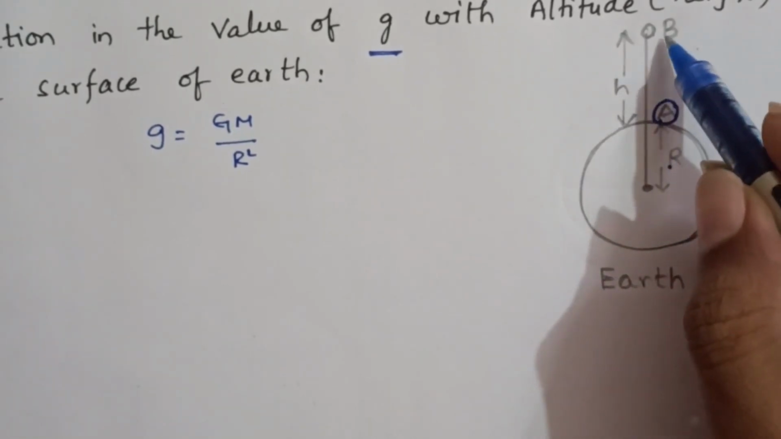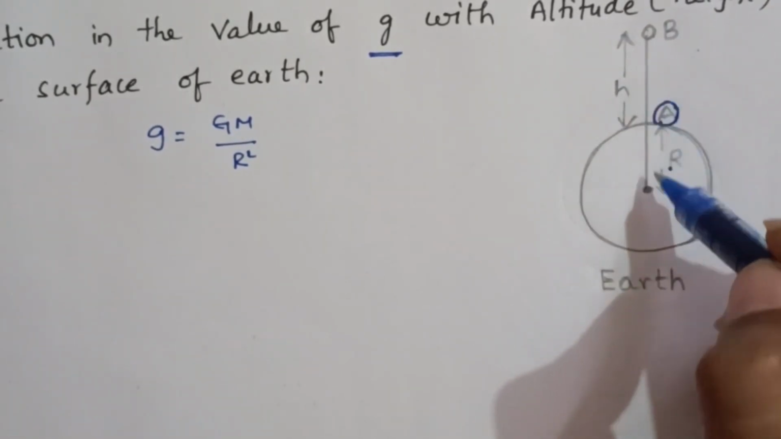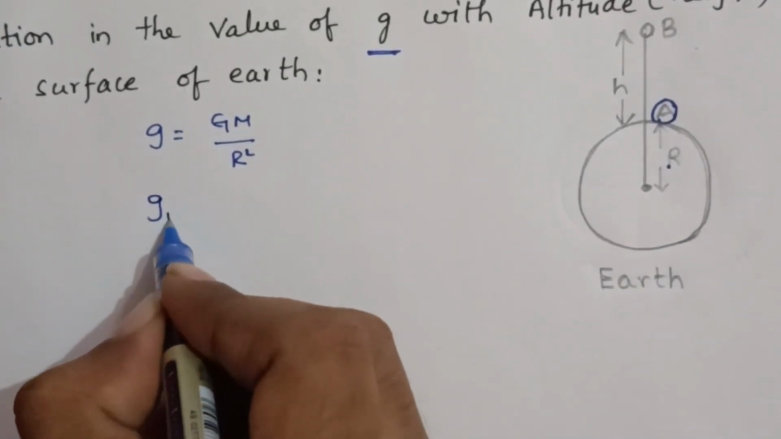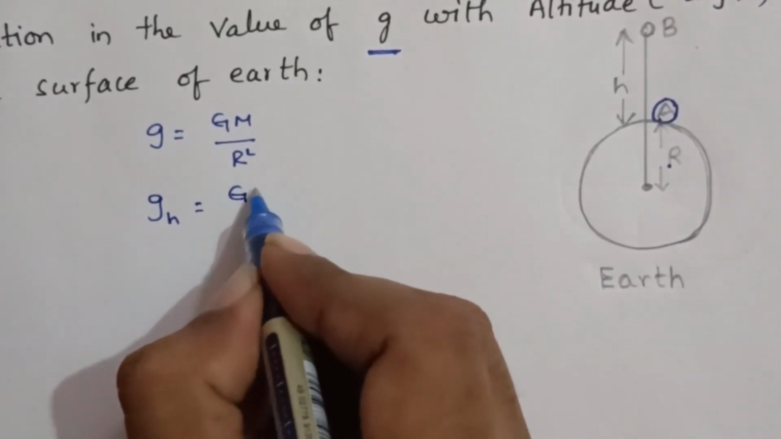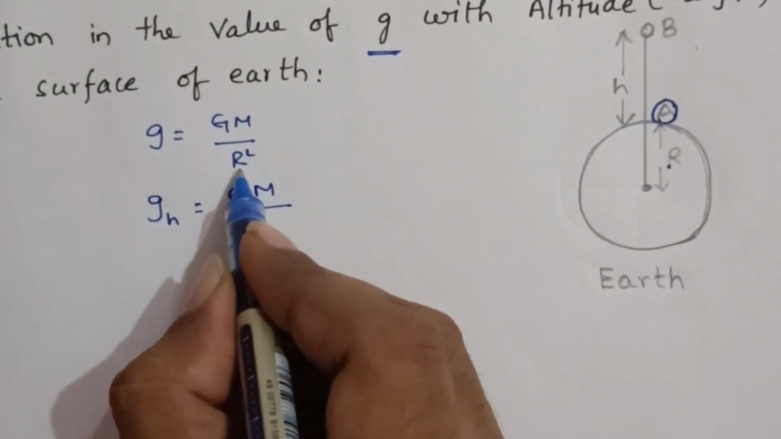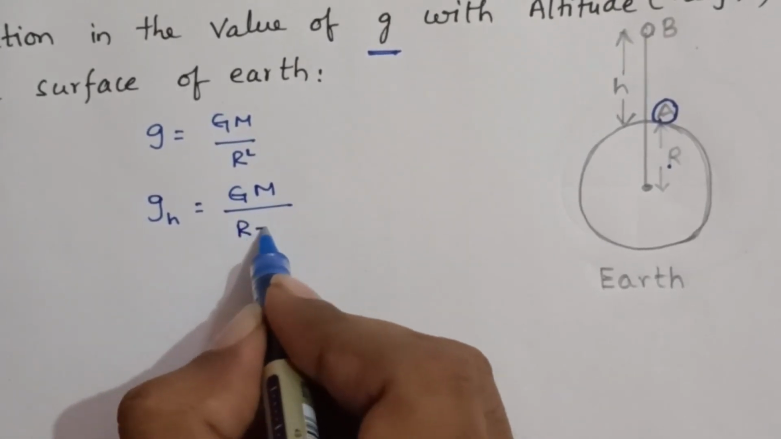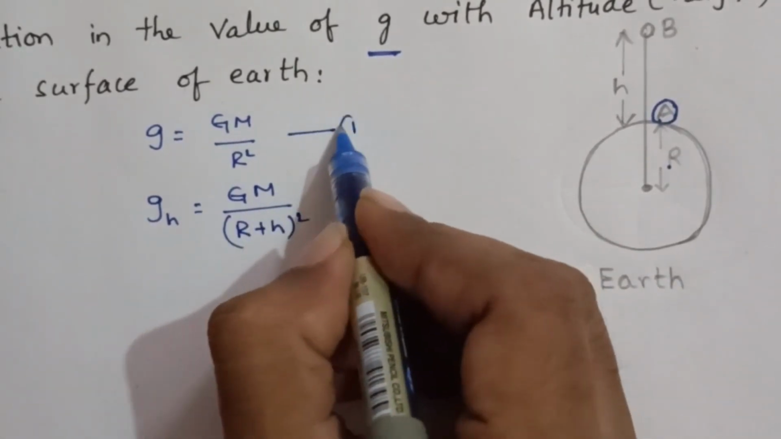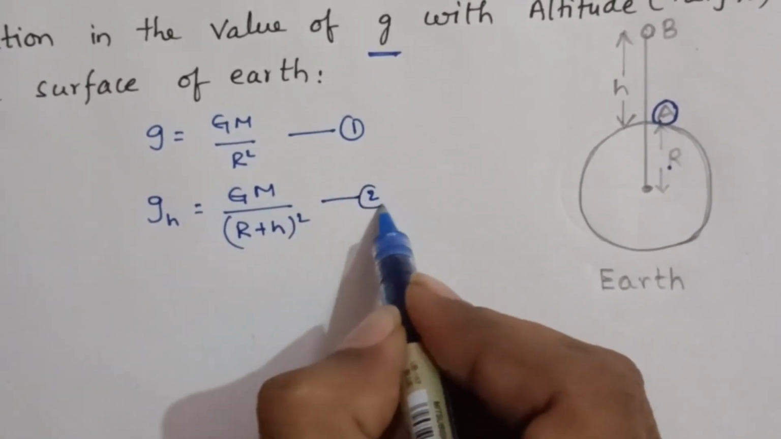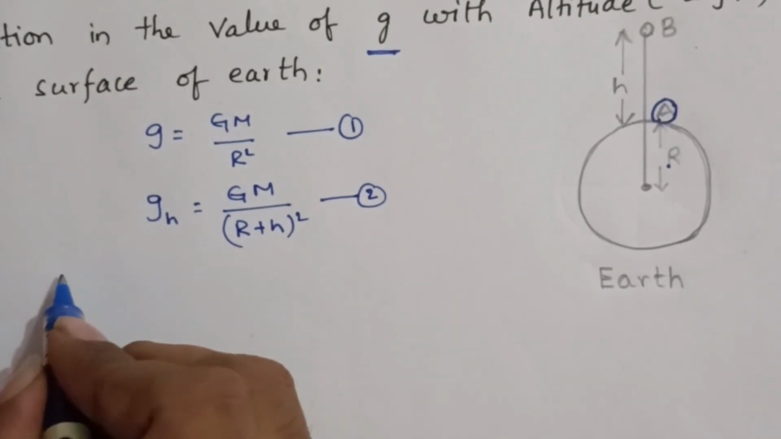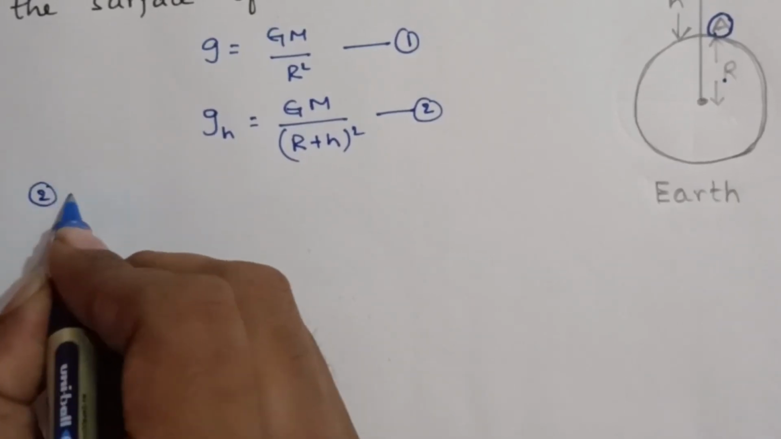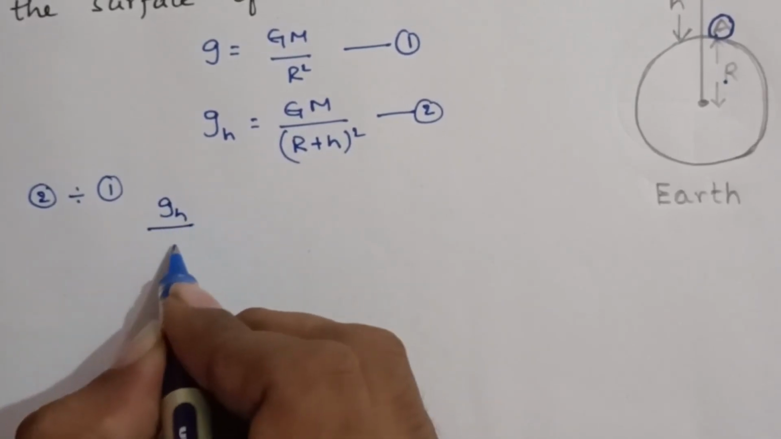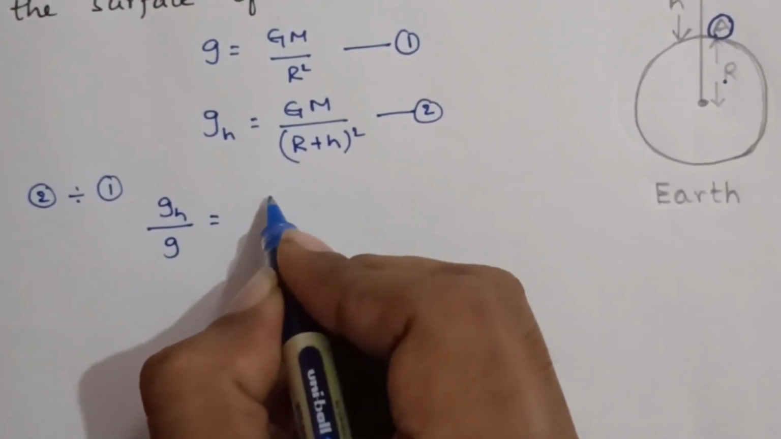As it is taken to a particular height, the distance between the two objects is increased, no? So g value at a height h equals GM by, instead of r we can write r plus h whole square. It can be taken as equation 1, and this as equation 2. Then if you take the ratio, equation 2 divided by equation 1, we will get gh by g equal to,